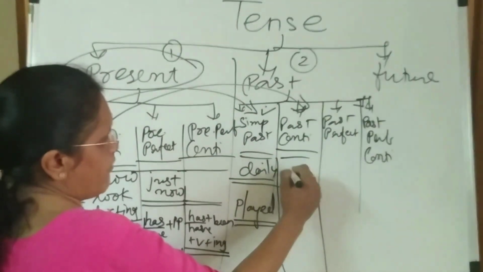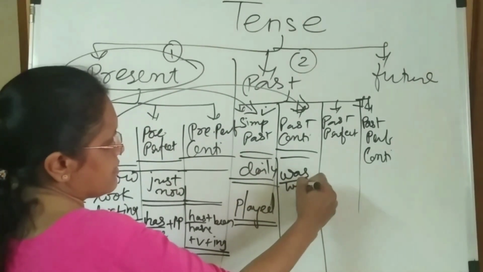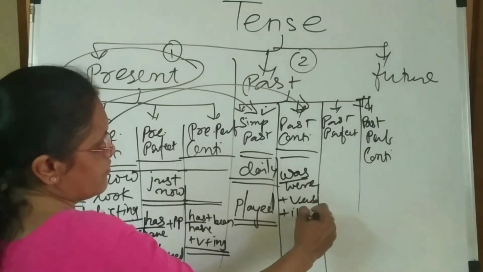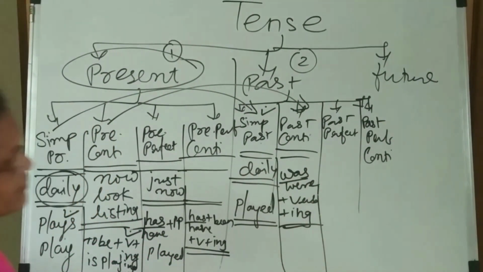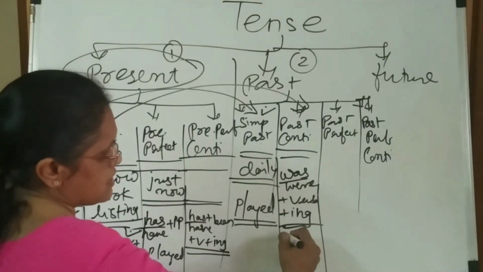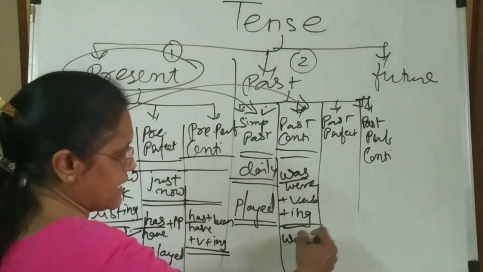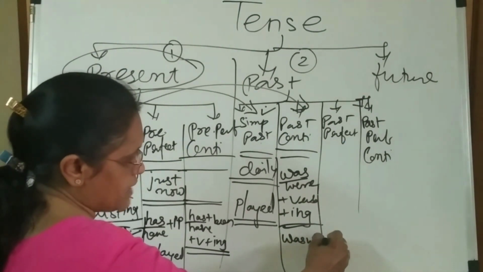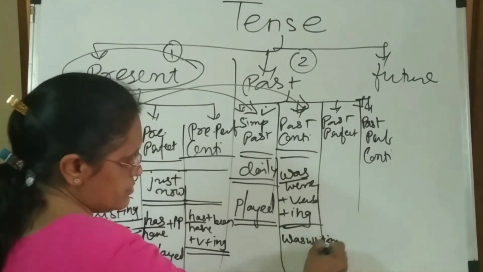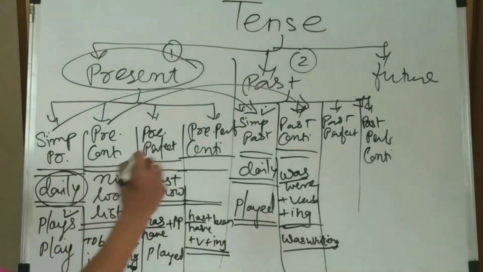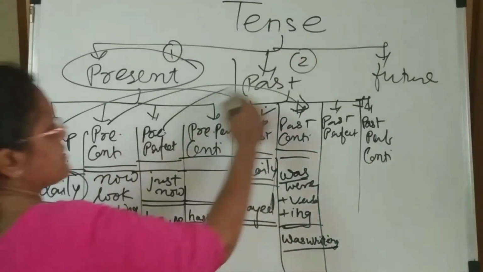Then we can work with this: was/were plus verb plus -ing. That I can write for this one. Okay, Mona was writing a letter yesterday. So "was writing" is my example for the verb there. Was plus verb plus -ing.